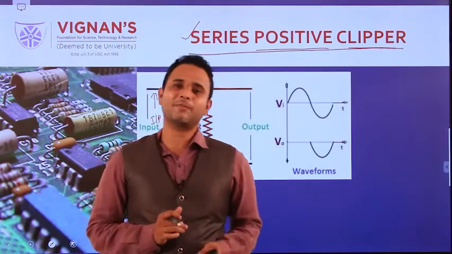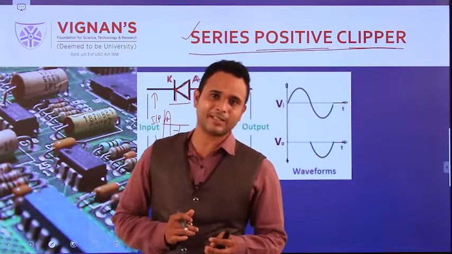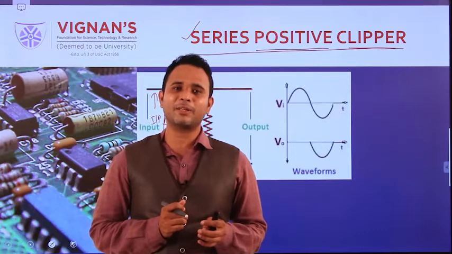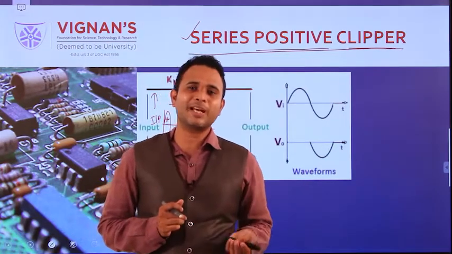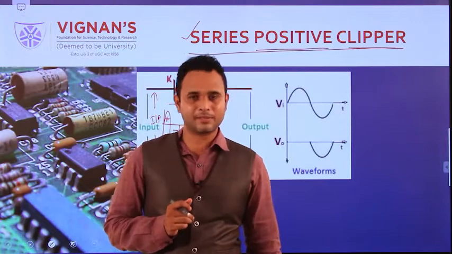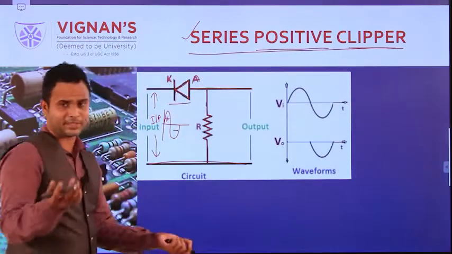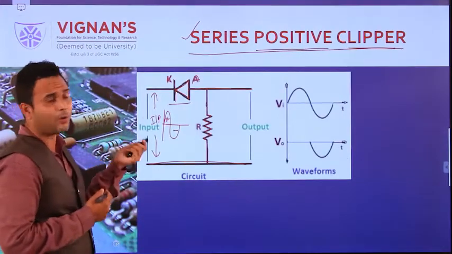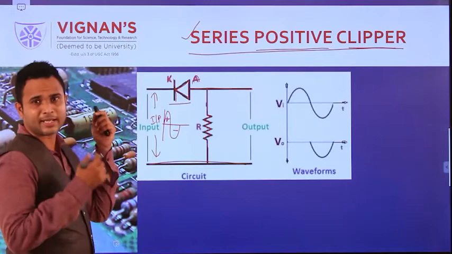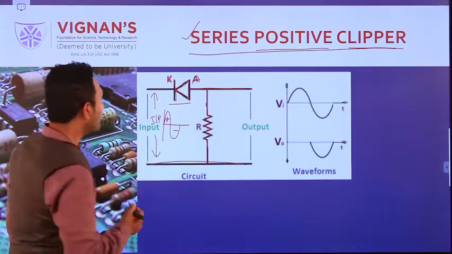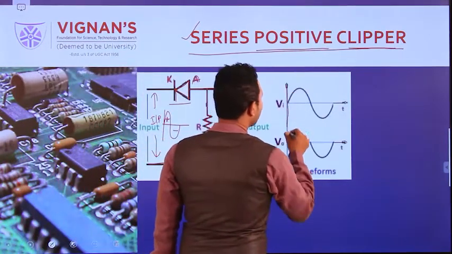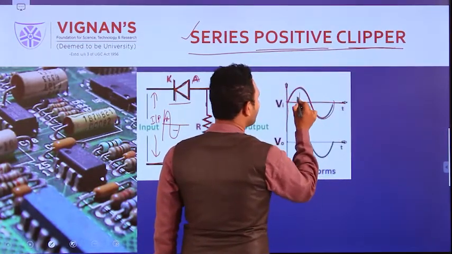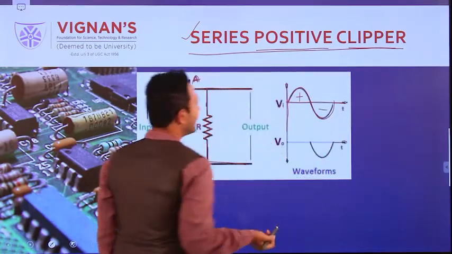The next bias is reverse bias. Reverse bias means the anode is connected to the negative terminal and the cathode is connected to the positive terminal. In reverse bias, the diode acts as an open circuit. With the help of this basic operation, we will learn how this clipper suppresses the positive peak. Here our input is a sine wave, which consists of two peaks.